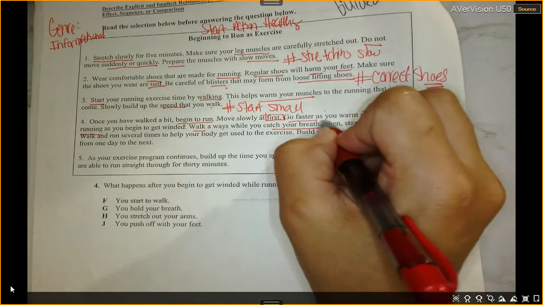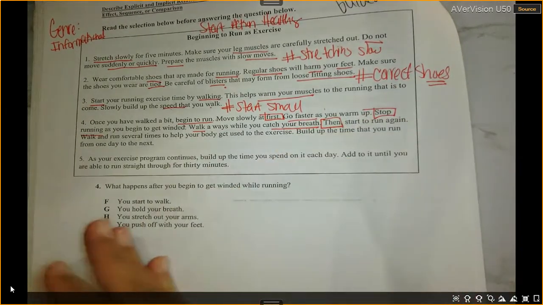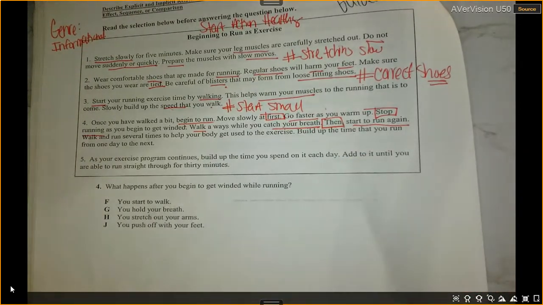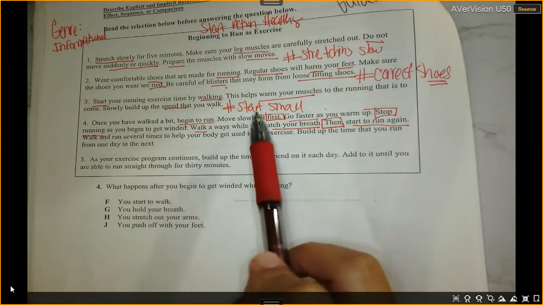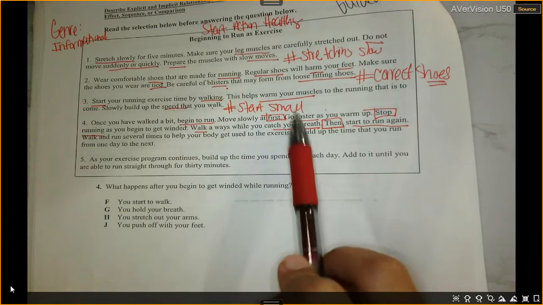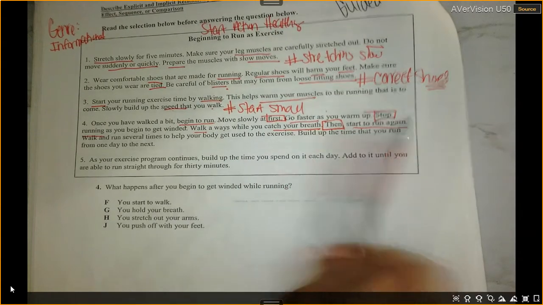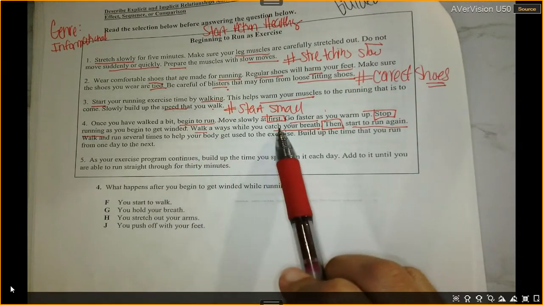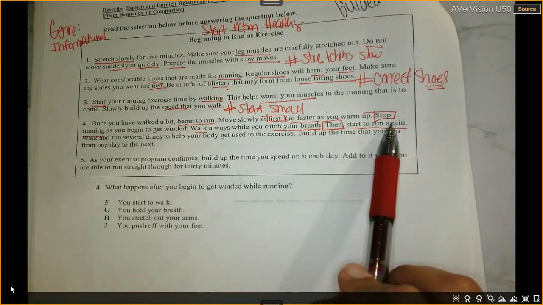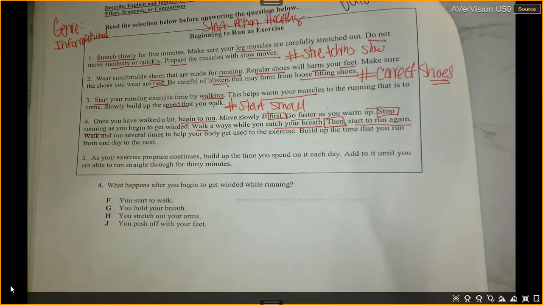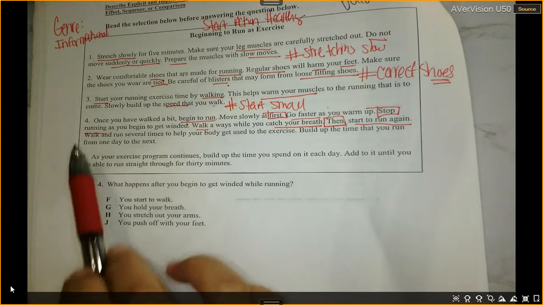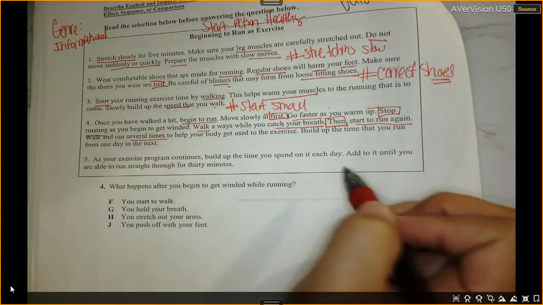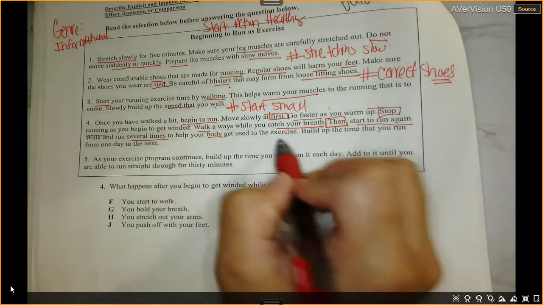Then, remember that transition word is going to give you the next step. Then start to run again. So look what it's saying, boys and girls. When you begin to run, you must move slowly at first. Then you go faster. Then you stop running. And then you walk. Why do you have to walk? So you can catch your breath. Then you start to run again. So it's kind of like little step, little by little. And then you walk and run several times. So you have to do this several times to get your body used to the exercise.